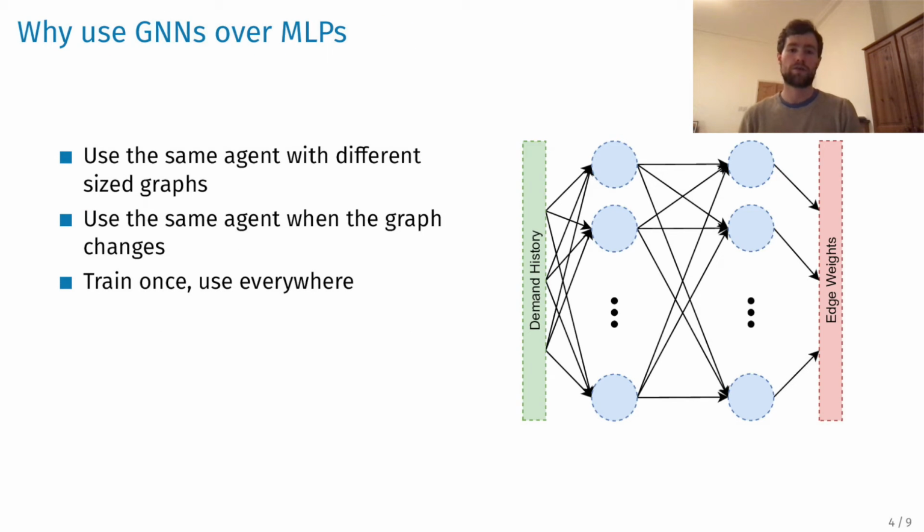And so now we come to where our work fits in. Why use GNNs to solve this problem? Well, simply put, this seemed like a perfect example of something that could be improved with GNNs. The problem of using MLPs in the previous work was that once the agent is trained, it will only work on one graph or network. What if we want to use the agent that we've just trained on a different network? Or what if we want to continue using the same agent on the same network, but now a node is down, or we've added a new node? We can't. The reason is that the current solution cannot generalize.